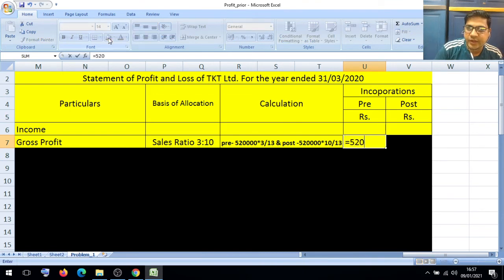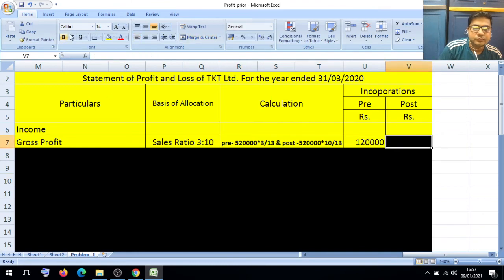Five lakh 20,000 into 3 divided by 13, so you will get 1,20,000. Then for the post column, 5,20,000 into 10 divided by 13.